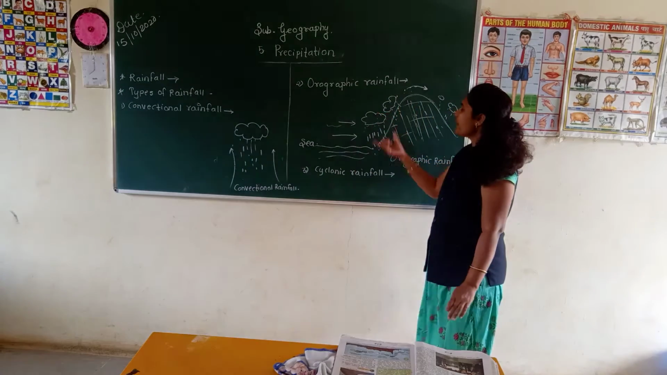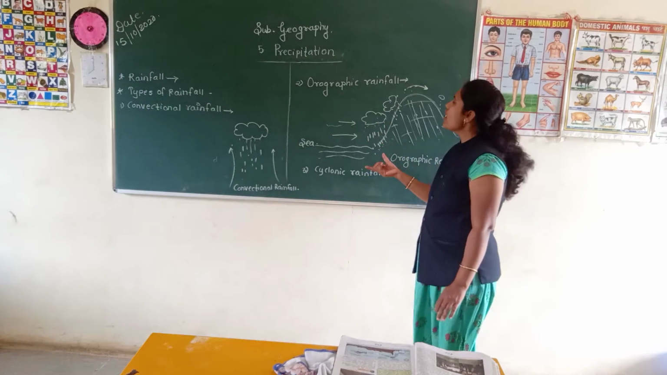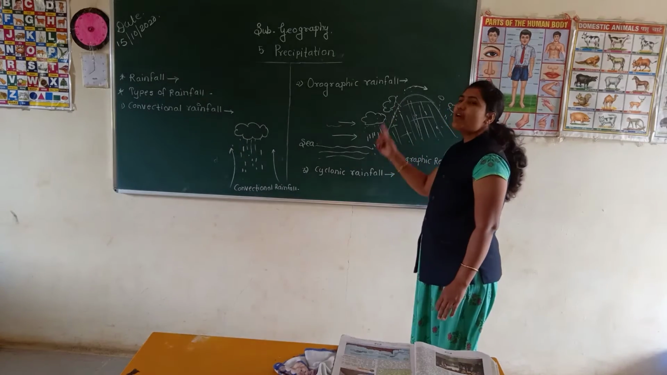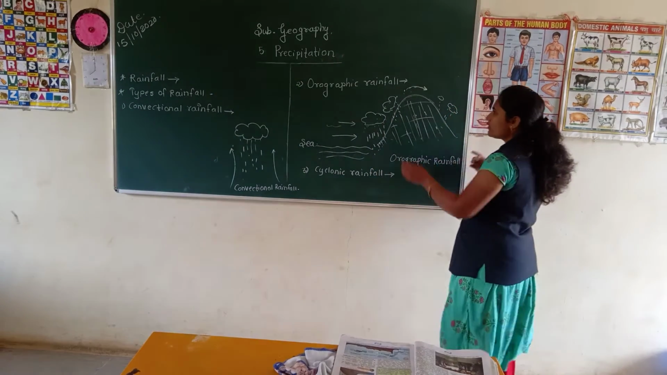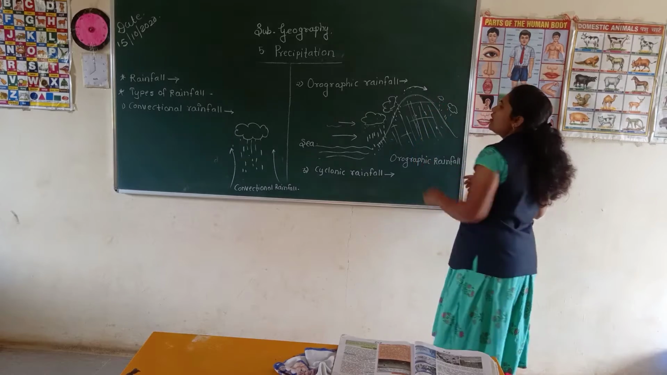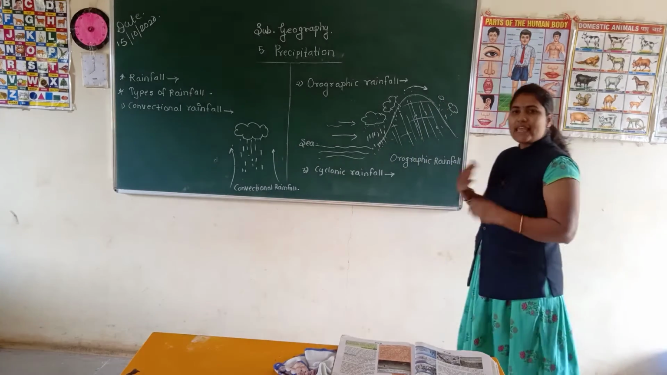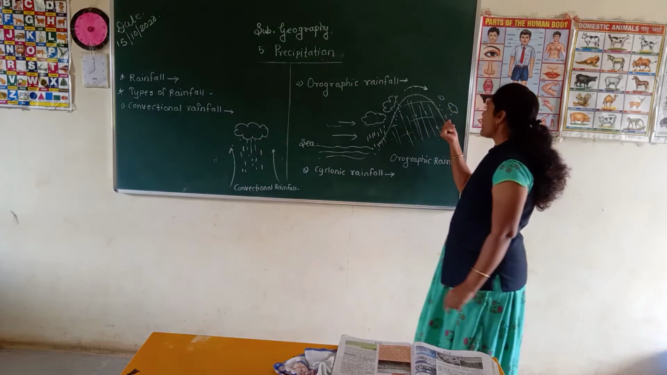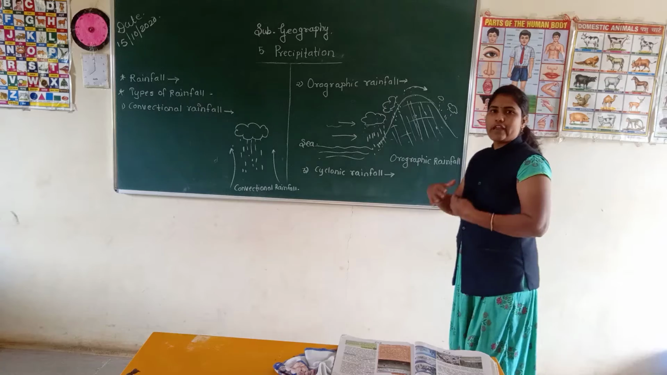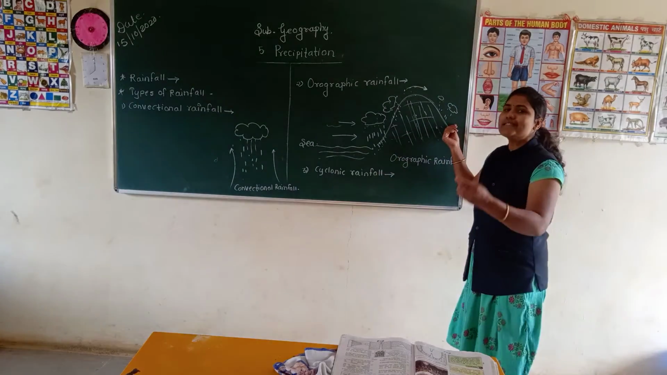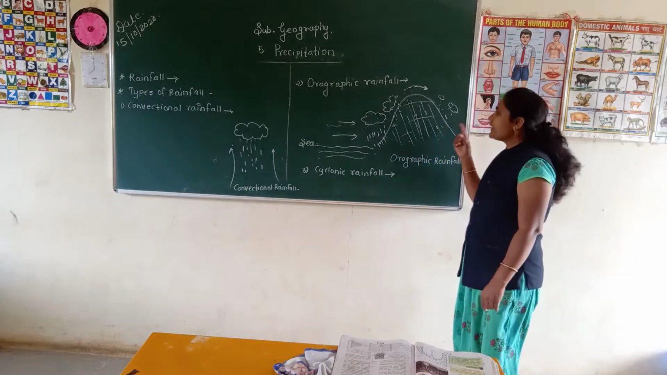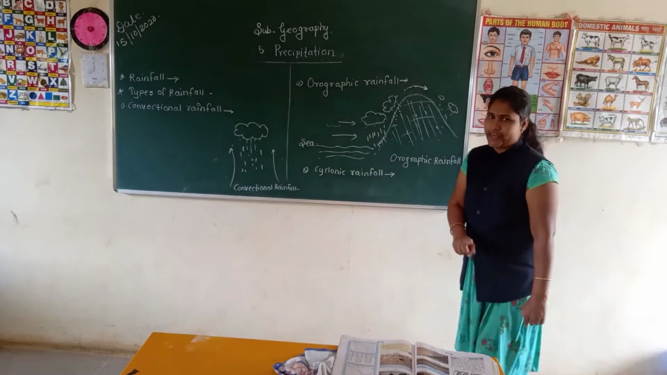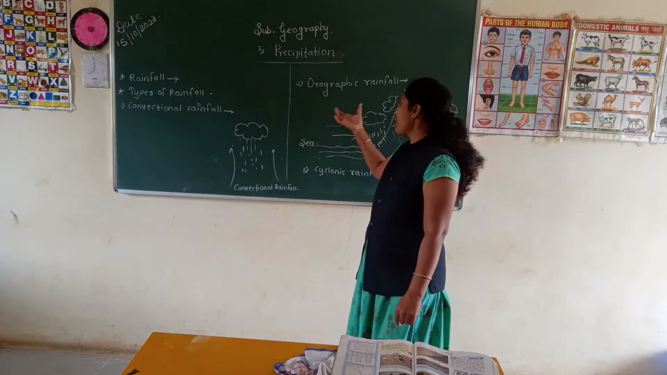And students, here we can find a large quantity of rainfall falling, and it is called the windward side. When the clouds cross that mountain, very little vapor remains in them. That's why a very low quantity of rainfall is found in the leeward side. It is called the leeward side, and this area is known as the rain shadow area. Okay students, understood about orographic rainfall?